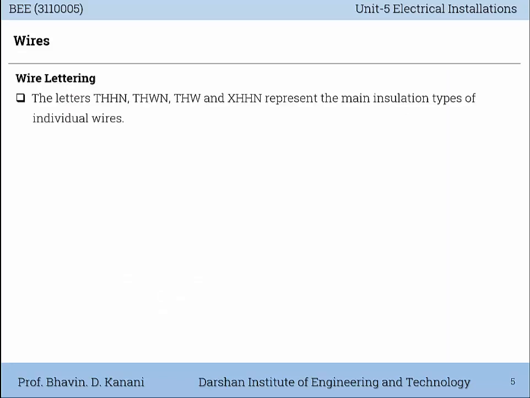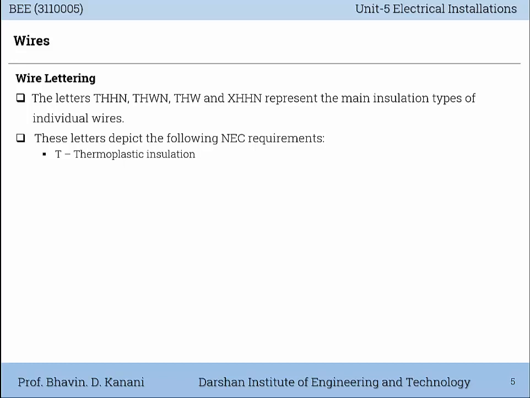Wire lettering. The letters THHN, THWN, THW, and XHHN represent the main insulation types of individual wires. These letters depict the following NEC requirements. Capital T is for thermoplastic insulation. Capital H represents heat resistance.